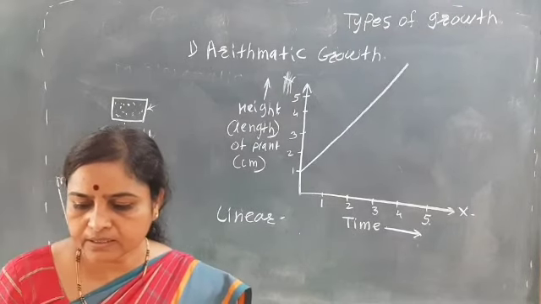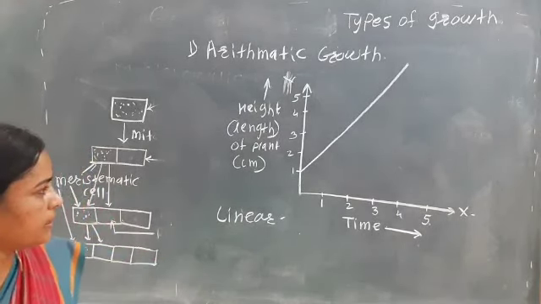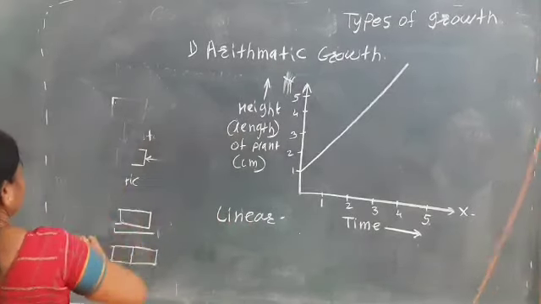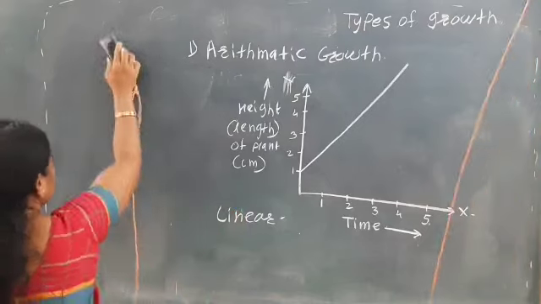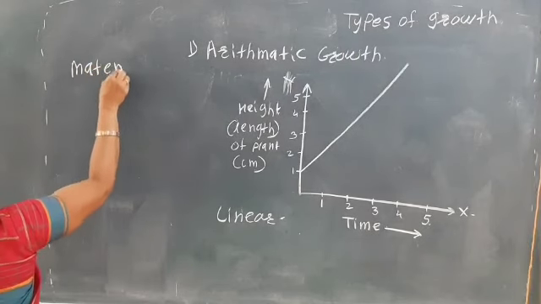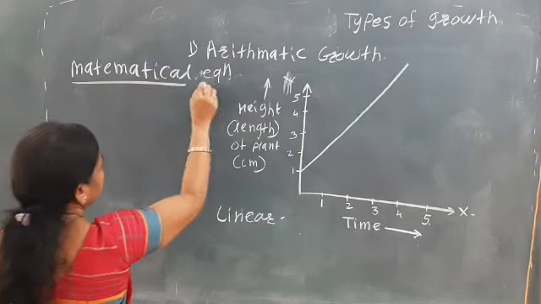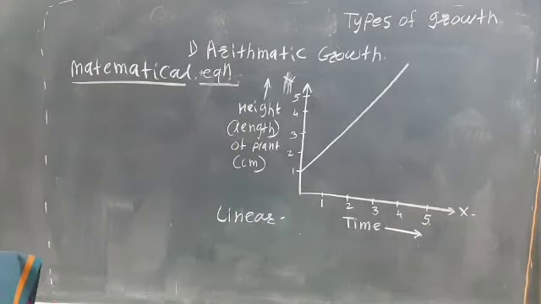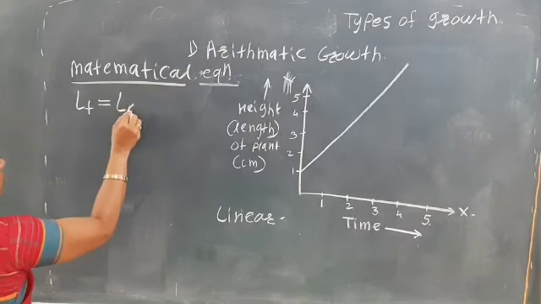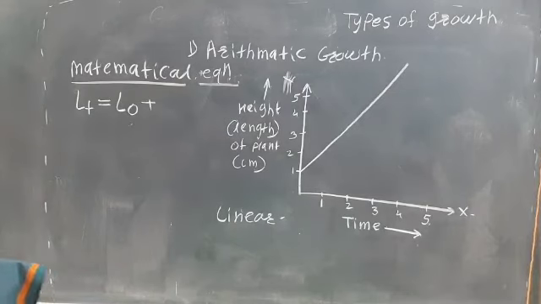So if we calculate the arithmetic growth, the arithmetic growth shows the mathematical equation: LT is equal to L0 plus RT.